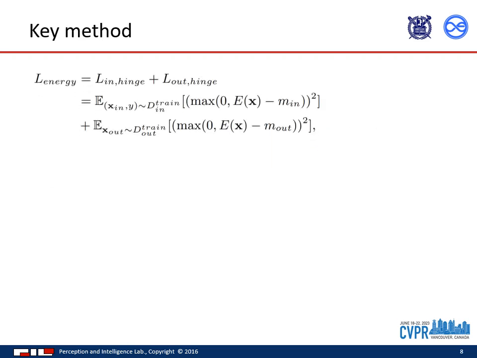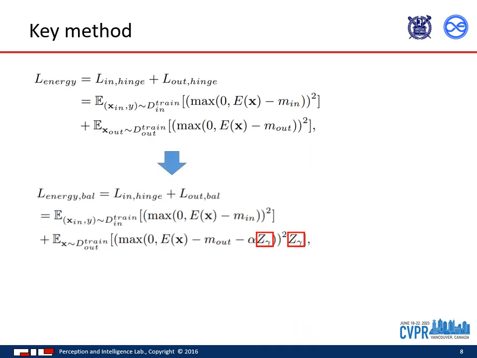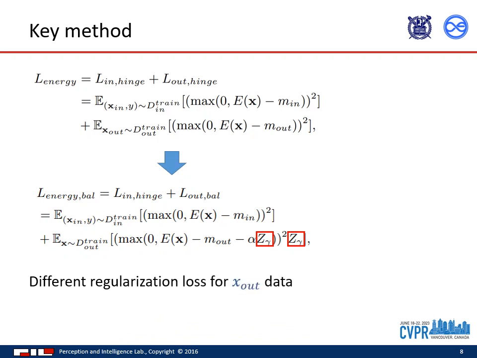To handle this issue, the loss I propose is a modified version of the previous energy loss. The key difference is that, as shown in the red box, it provides an adaptive loss for outlier data based on a parameter z. Increasing z corresponds to a stronger regularization, and the weight of the subsequent z values represent their importance. This is our new balanced energy regularization loss.